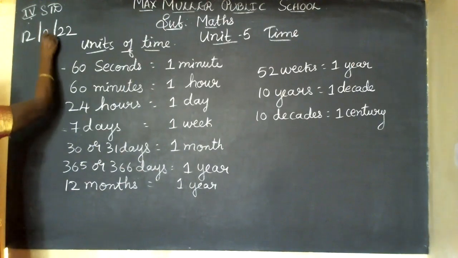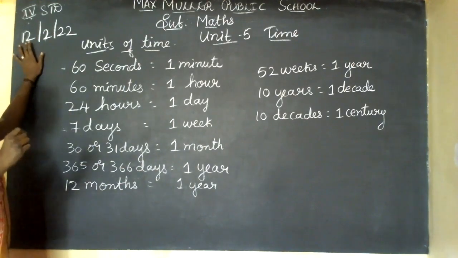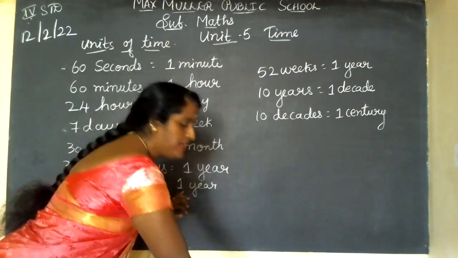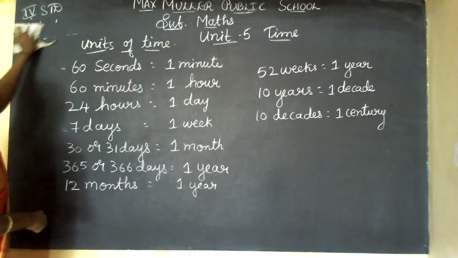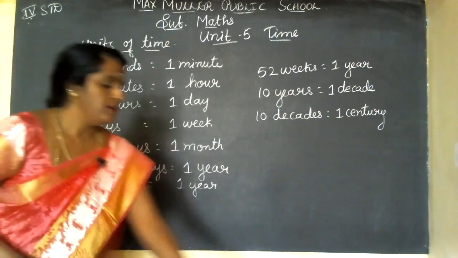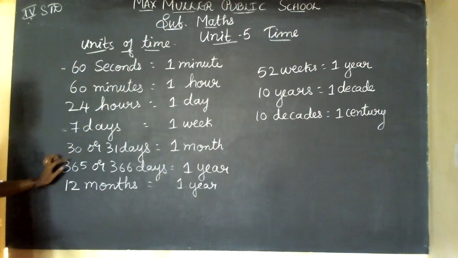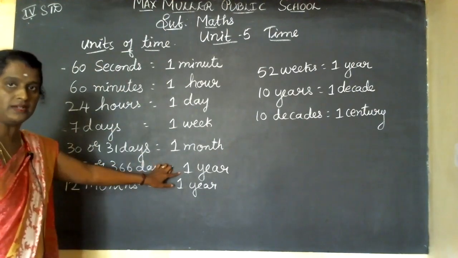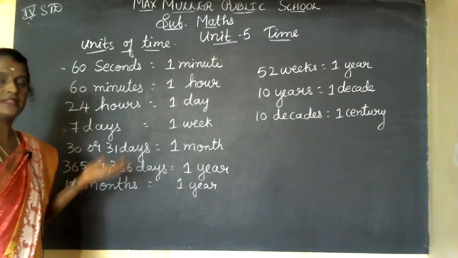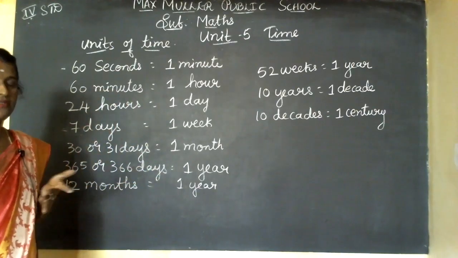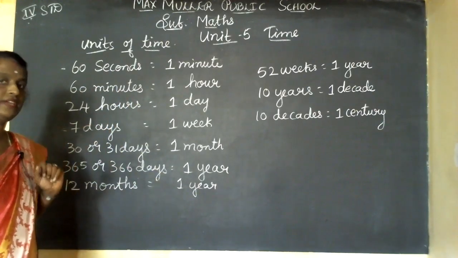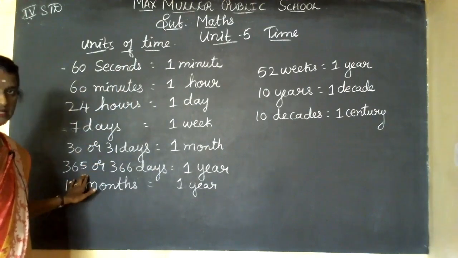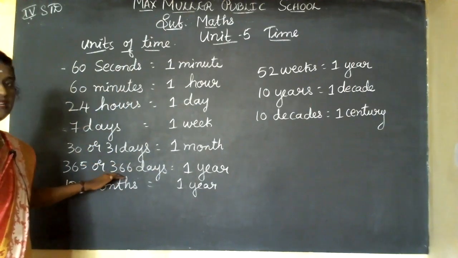After 1 month, when it changes, we'll change this to 2. February. We won't change the month every day, we'll change the date every day. Only once a month will we change the month, not the date. Every day the date will be changed. Here 365 days or 366 days make 1 year. One month has 30 days, the next 31, 30, 31, and February only 28 days. So the whole year, if you count the days, is 365 days. When a leap year comes, it is 366 days.